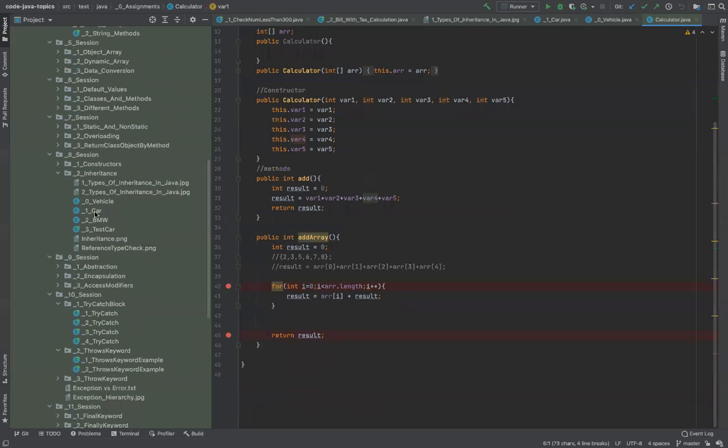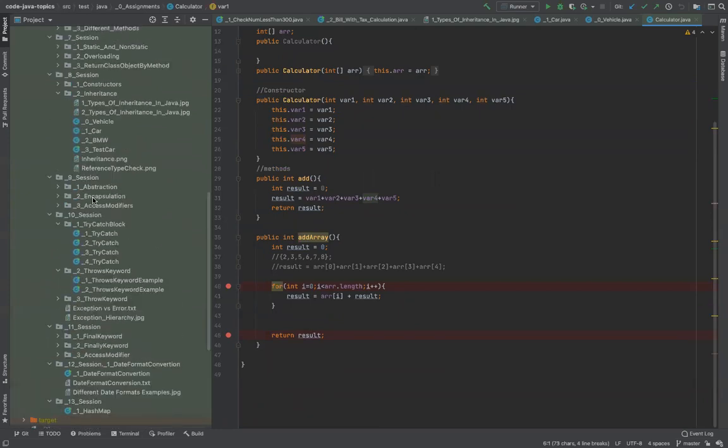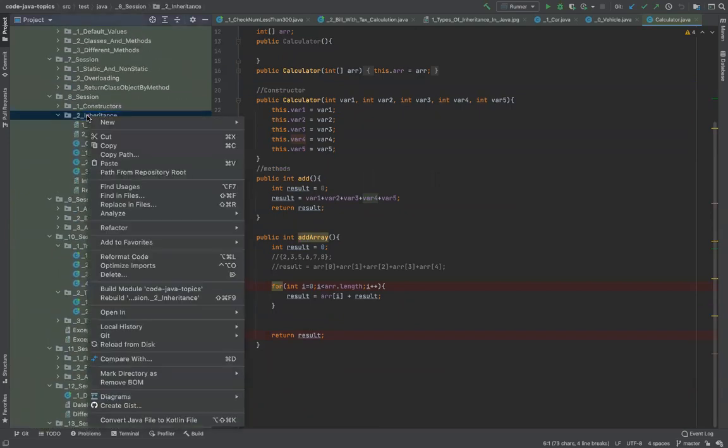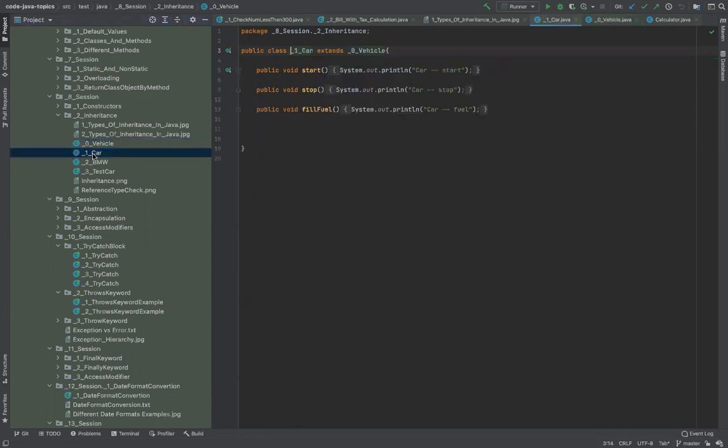So, if I go ahead and create a class here to demonstrate this, let me first show you a class I already have. If you see this class, this is a vehicle class. It has one behavior, but it has no attributes. Now when I go to car, if you notice, the car here is extending the vehicle.